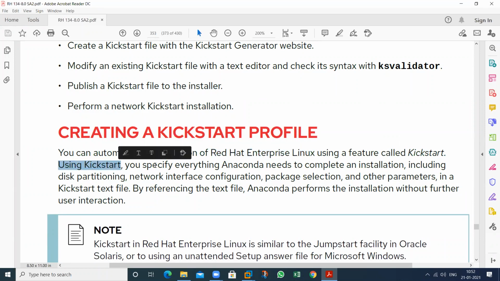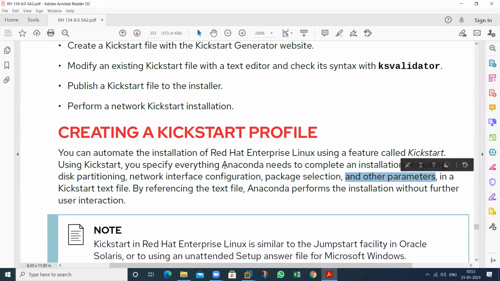Using Kickstart, you can specify everything in an Anaconda file. This is my Kickstart file that is known as Anaconda. It needs to complete the installation, including the partition. So select all of these things in this particular Anaconda file: what types of partition you want and how much space you want, what types of network configuration you want, what types of package selection you want, and other parameters that you want.